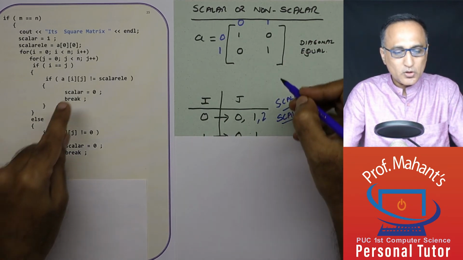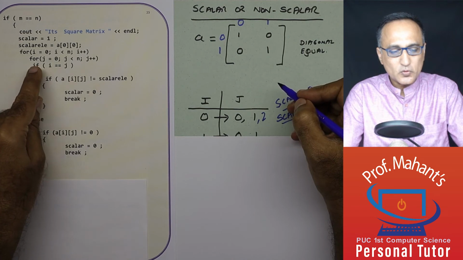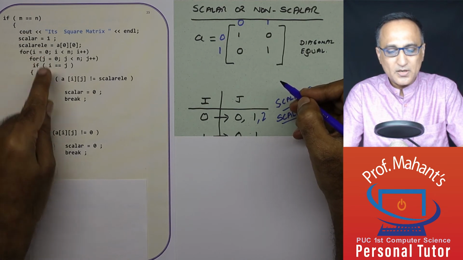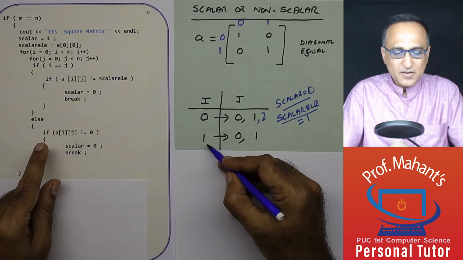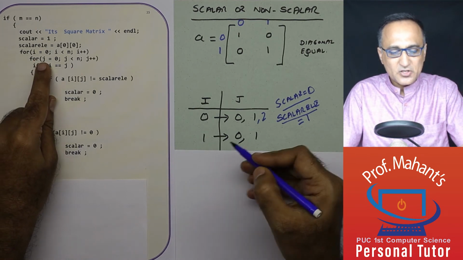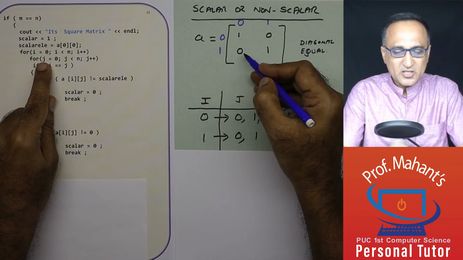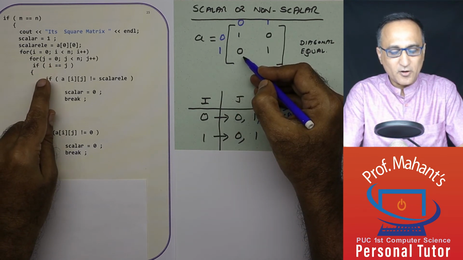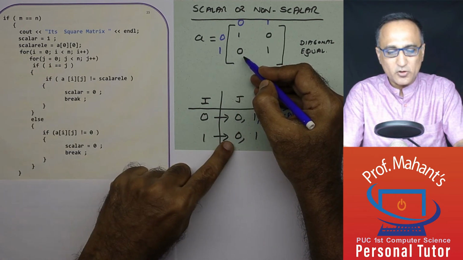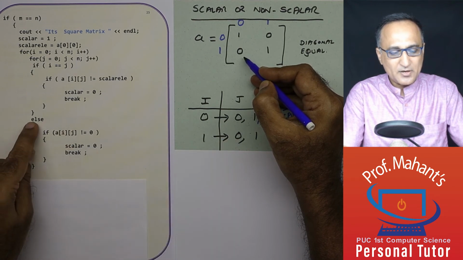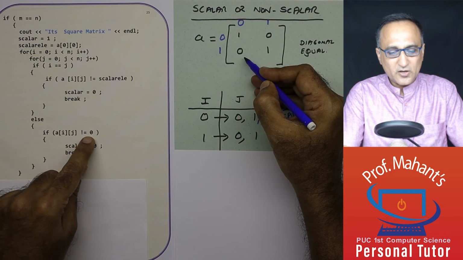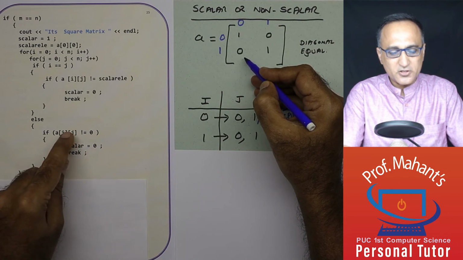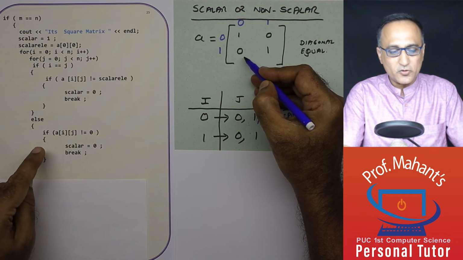Now j becomes 2. 2 is not less than 2, so I go back to the outer loop. Now i becomes 1. When i becomes 1, I come back here. j is back to 0. With 1, 0, I am referring to this particular element. Is i equal to j? 1 equal to 0 is false. So I am coming to the else condition. Is A of 1, 0 not equal to 0? This condition is false. So it will not go in because it is equal to 0.